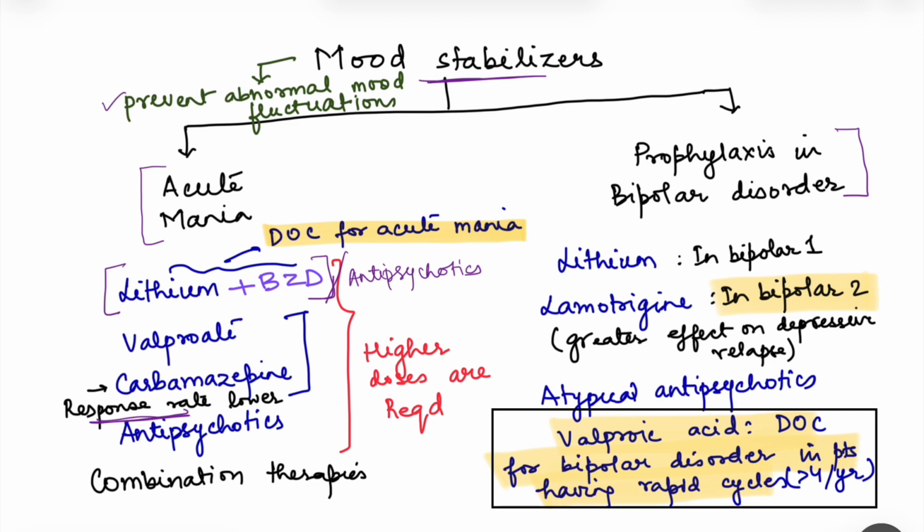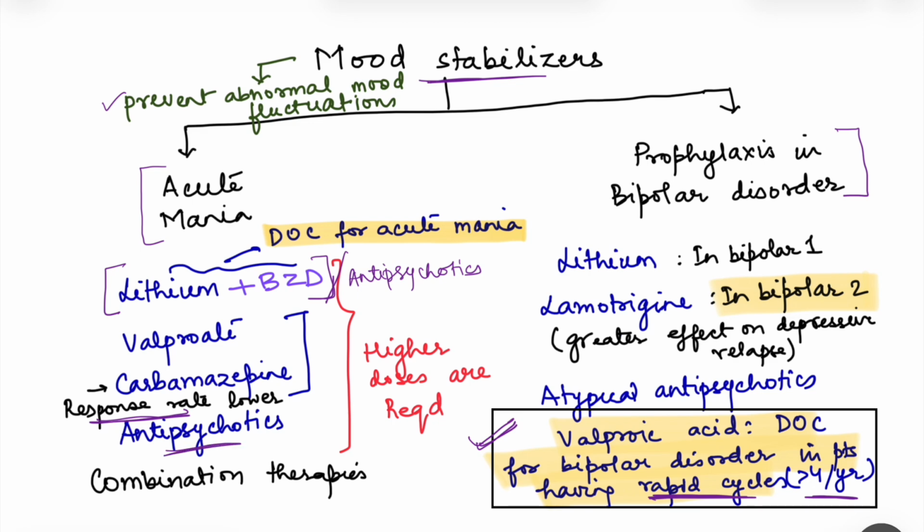Then we also have valproate. Now remember, valproate is the drug of choice for bipolar disorder in patients having rapid cycles. When we talk about rapid cycles, cycles means basically the number of times the mood is swinging to either side per year. So if the patient is having rapid cycles, that means these mood swings are happening more than 4 times per year. That is known as rapid cycles, and in those cases valproic acid becomes the drug of choice, right?